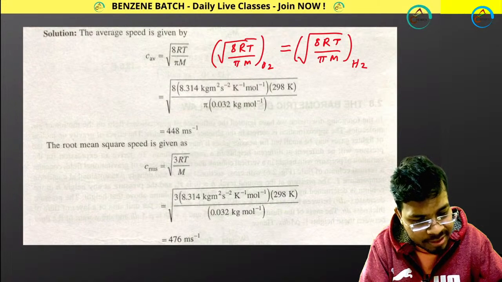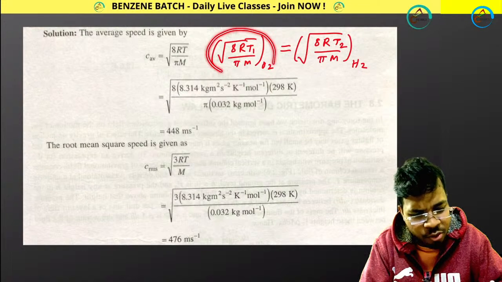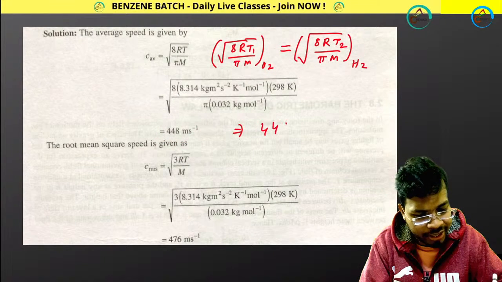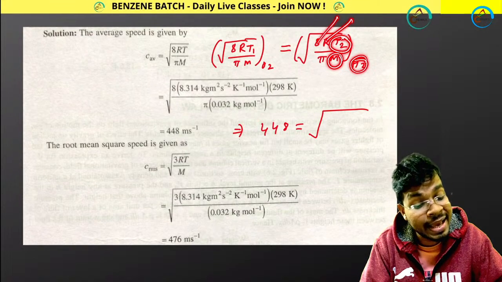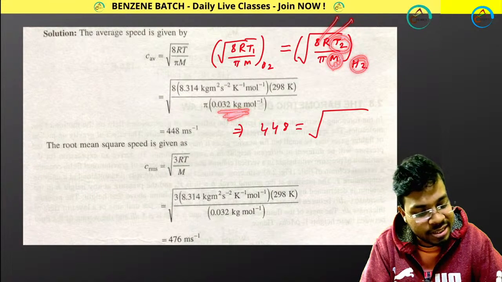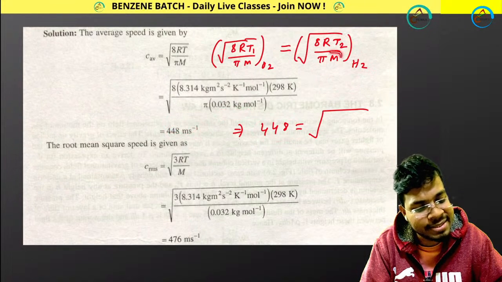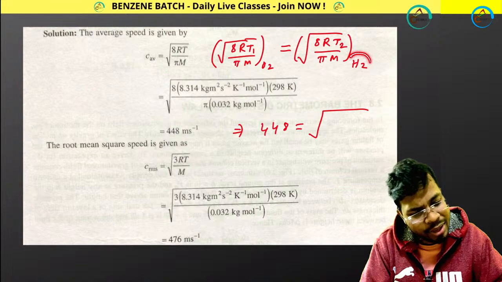So you have to calculate this temperature T2, and suppose T1 is given, you already know it, 448. So you can put 448 equals root over of 8, R value, T2, which you need to calculate. For hydrogen, M is equal to 2 in CGS, so convert it into SI, because it is in meter per second. So 0.002 will be the value of M in SI. Once you put this value, you can easily calculate T2 from here.